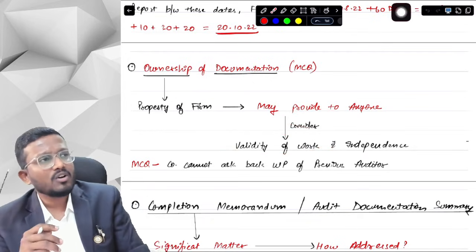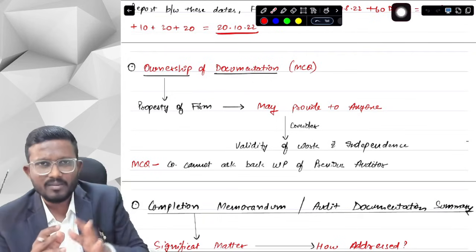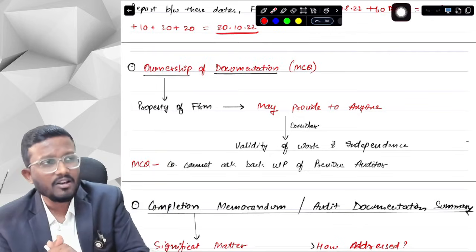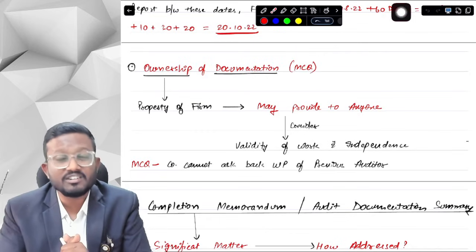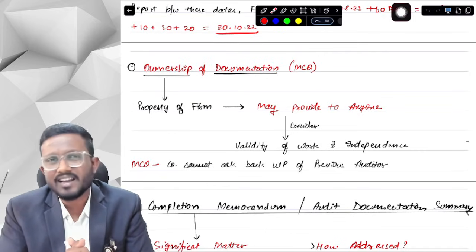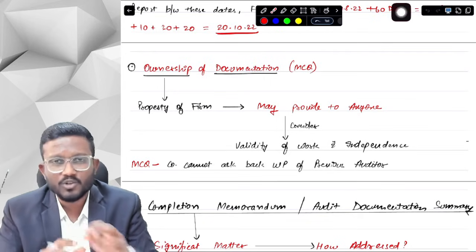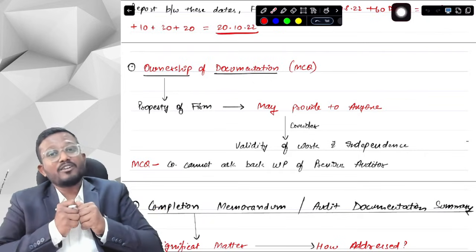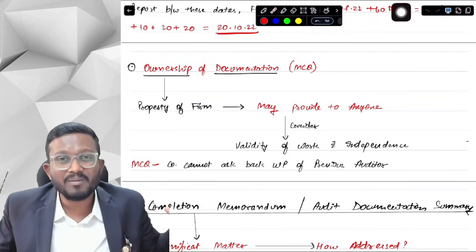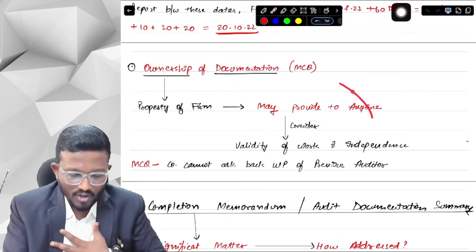So suppose I am auditing this company, and I audited this company previously. I'm not auditing the company currently, and the company says, you are our previous auditor, you have all our trade secrets, all our evidences, so please return your audit documentation to us. We cannot have you hold all the information now, since you are not our auditor. So can the company ask for my audit documentation back after 1 year? No sir, the company cannot ask me back, because the company is not the owner of the audit documentation, the firm is the owner of the audit documentation.